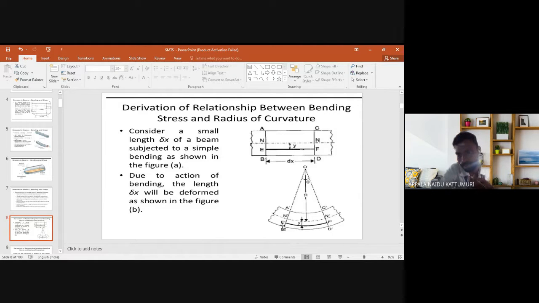The neutral axis layer is constant, and the distance AB is constant, but AC decreases and BD increases in length. Through the action of bending, the length delta x is deformed as shown in the figure.